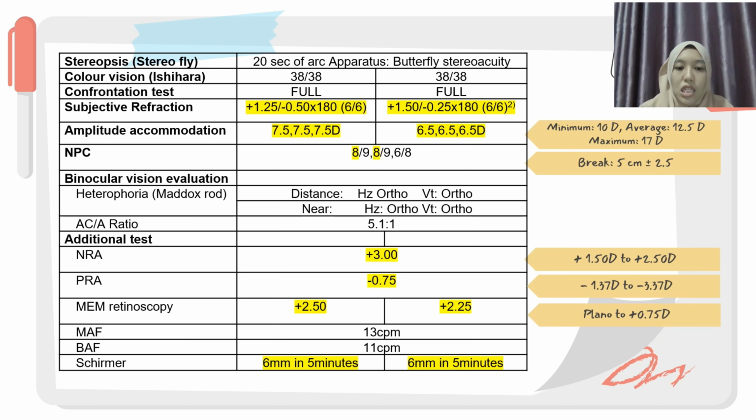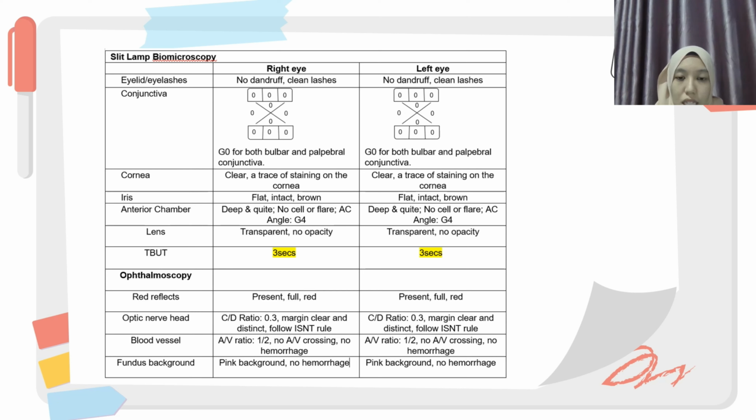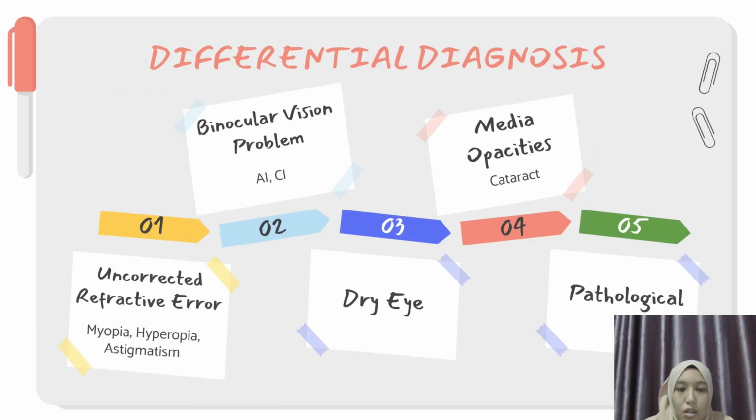For the Schirmer test, 6 mm in 5 minutes indicates that the patient has moderate dry eye, where normally it is more than 10 mm in 5 minutes, and for severe dry eye it is less than 5 mm. 3 seconds for TBUT is abnormal, where normally it is 5 seconds, which confirms that the patient has dry eye. From the clinical analysis, the patient has no convergence insufficiency, no medial opacity or cataract since the lens is clear, and also no pathological condition since the posterior of the eyes is normal.